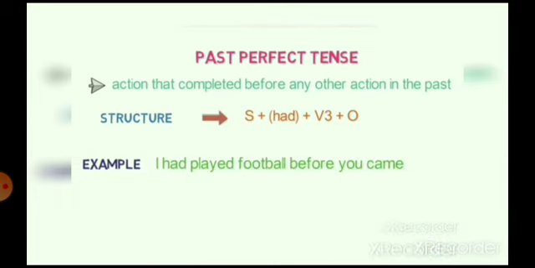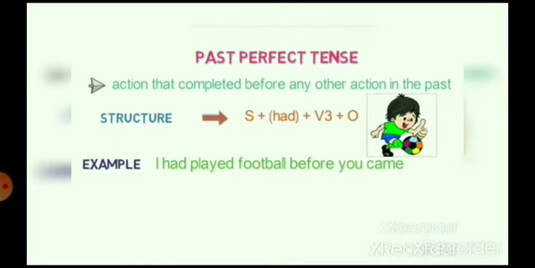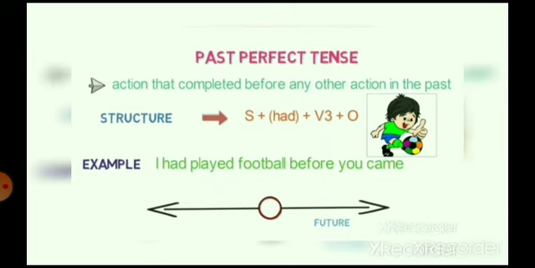So one action of playing was already completed before another action in the past. In the timeline, it will look like this. On the left hand, the action of playing is already completed with respect to the other action that came. I hope you are clear with past perfect tense.